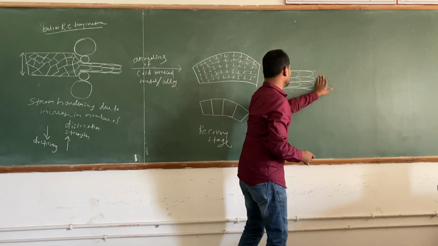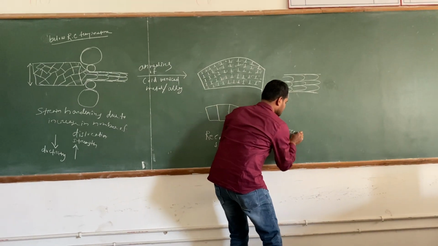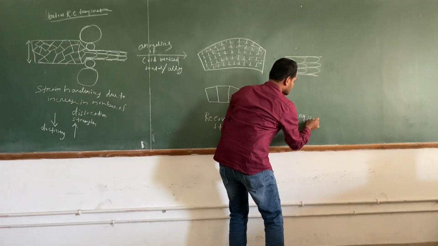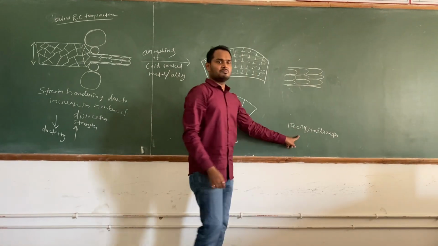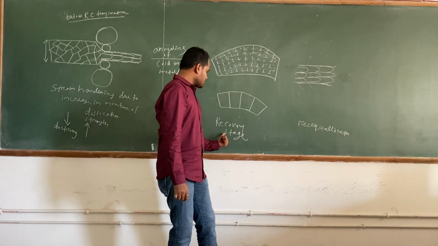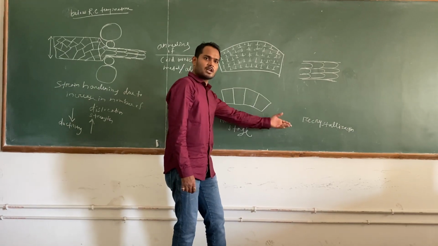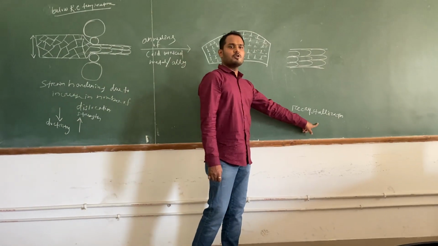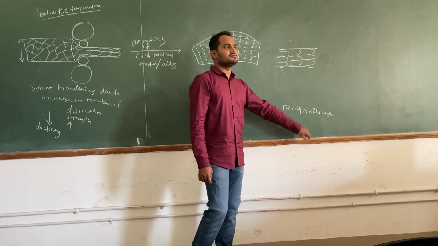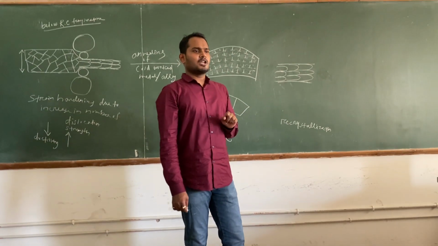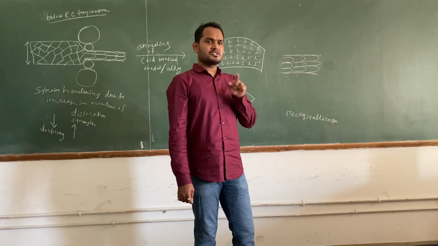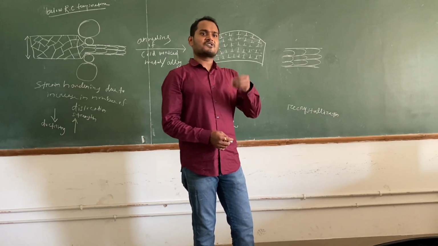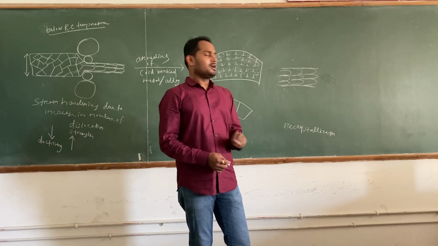I am writing here: this is called recrystallization. Recrystallization means, when the temperature is low, this is happening. The temperature is slowly rising inside the furnace. Then a time will come when recrystallization will occur. Recrystallization means there is a temperature, basically we take half of the melting point, or just below that. When the temperature reaches that point, new strain-free crystals will form.